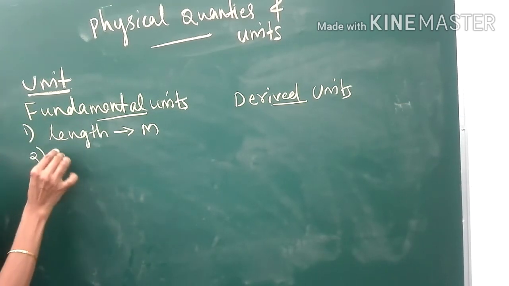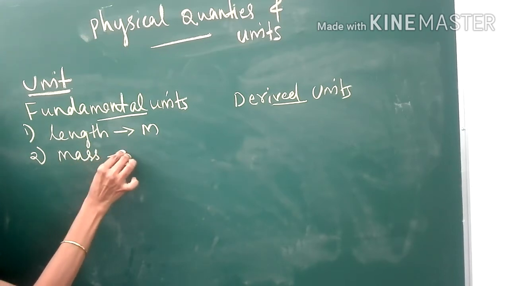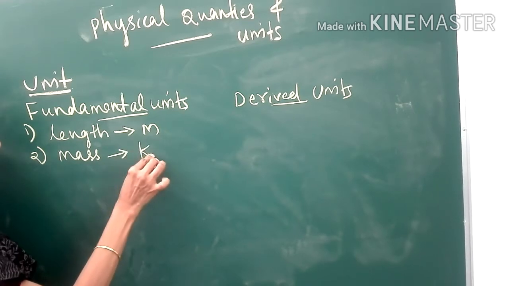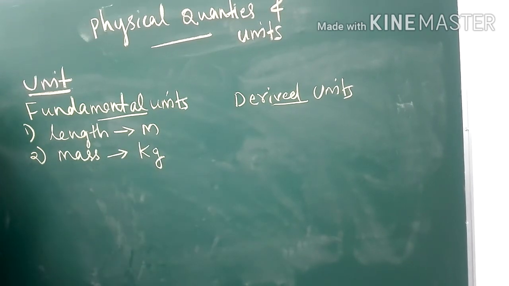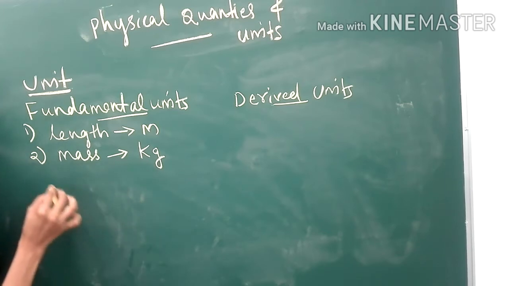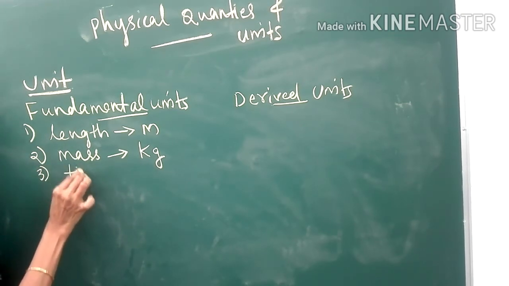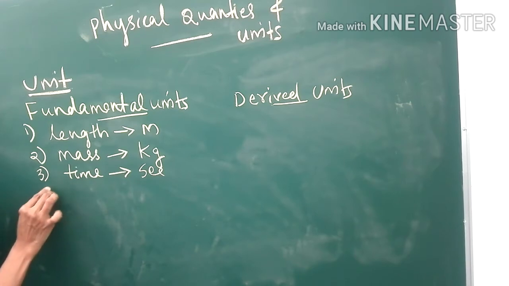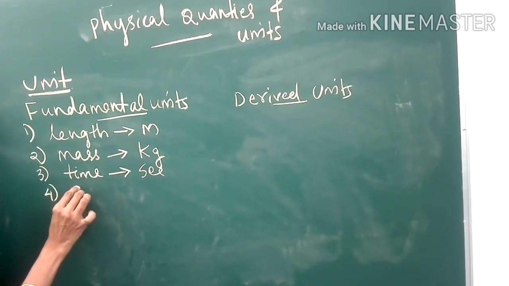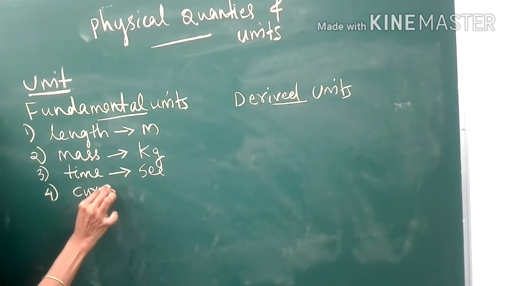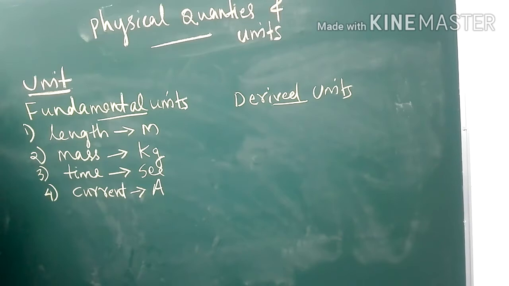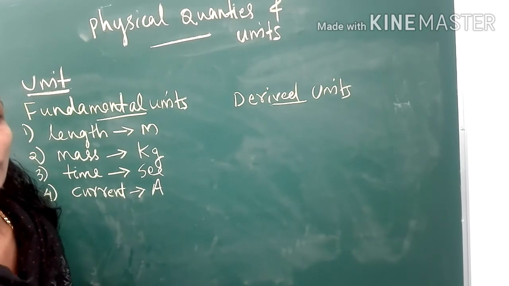And the second one, mass. For mass, the fundamental unit is kilogram. Kilogram is the unit of mass. Third one, time. For time, second is the unit, SI unit or fundamental unit. Fourth one, that is current. Ampere is the unit of electric current.